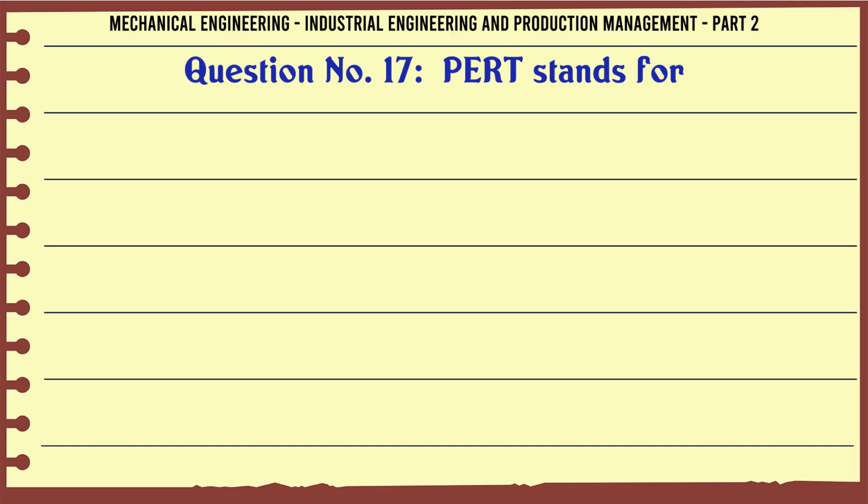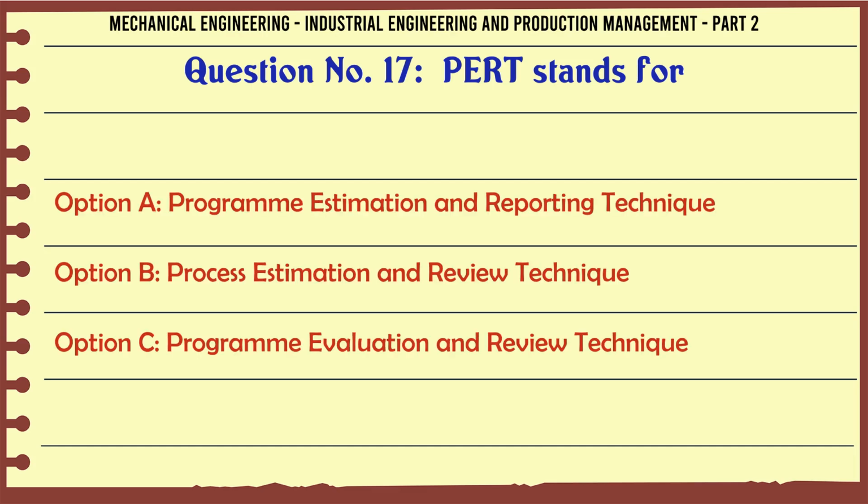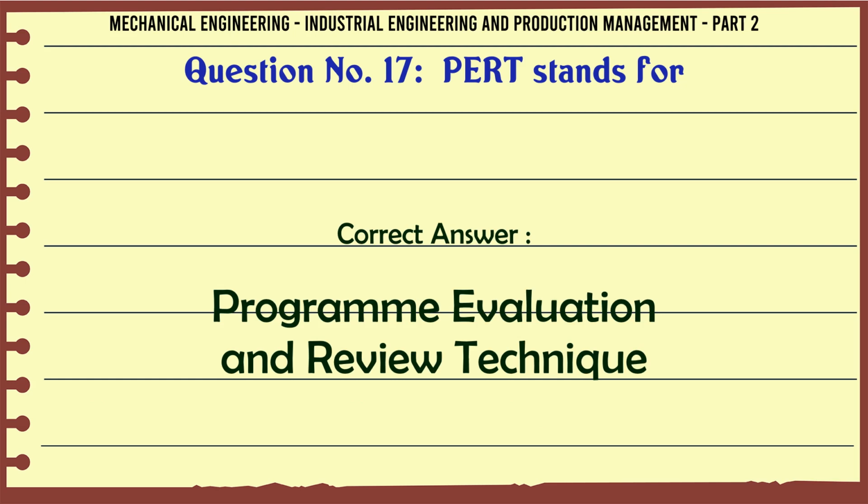PERT stands for A. Program estimation and reporting technique, B. Process estimation and review technique, C. Program evaluation and review technique, D. Planning estimation and resulting technique. The correct answer is program evaluation and review technique.